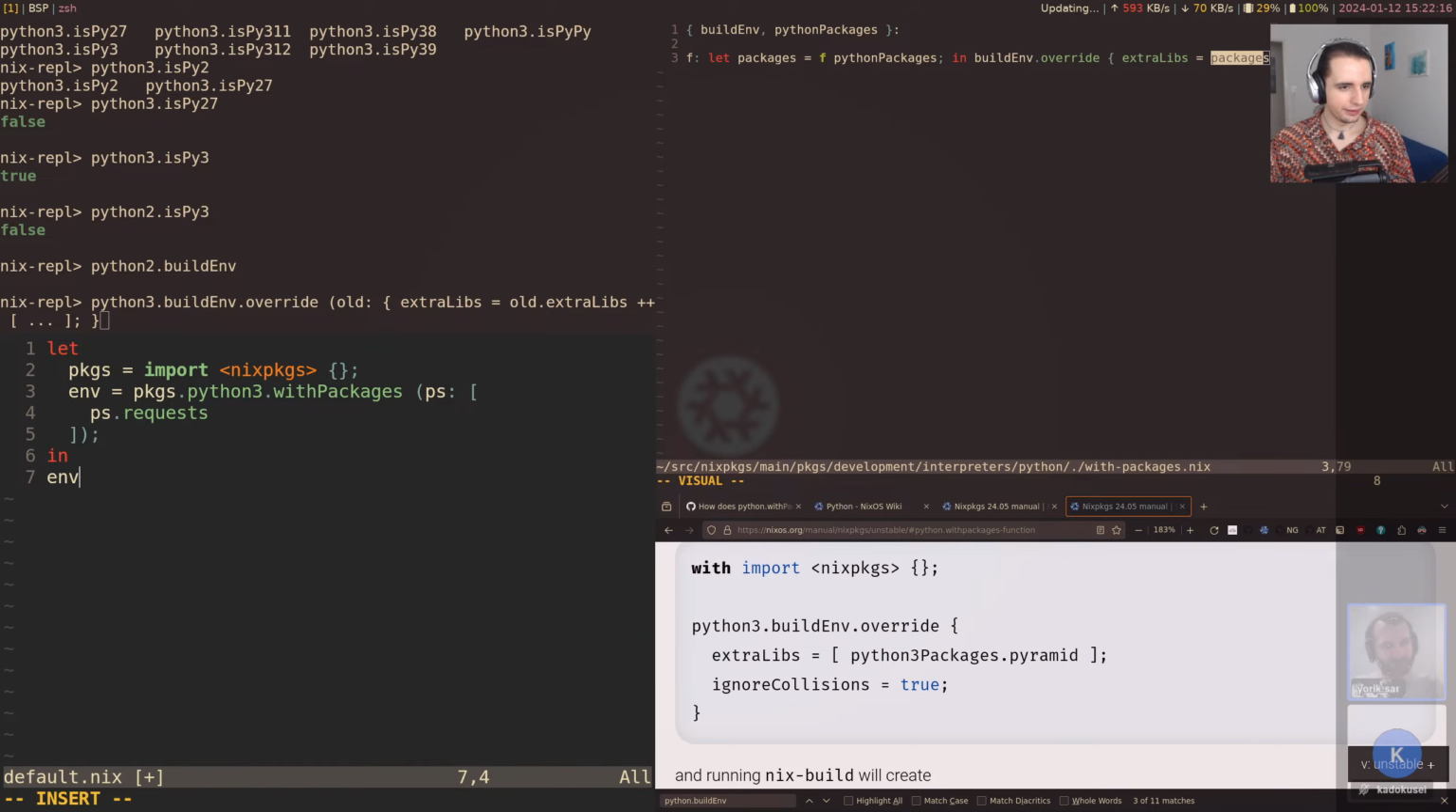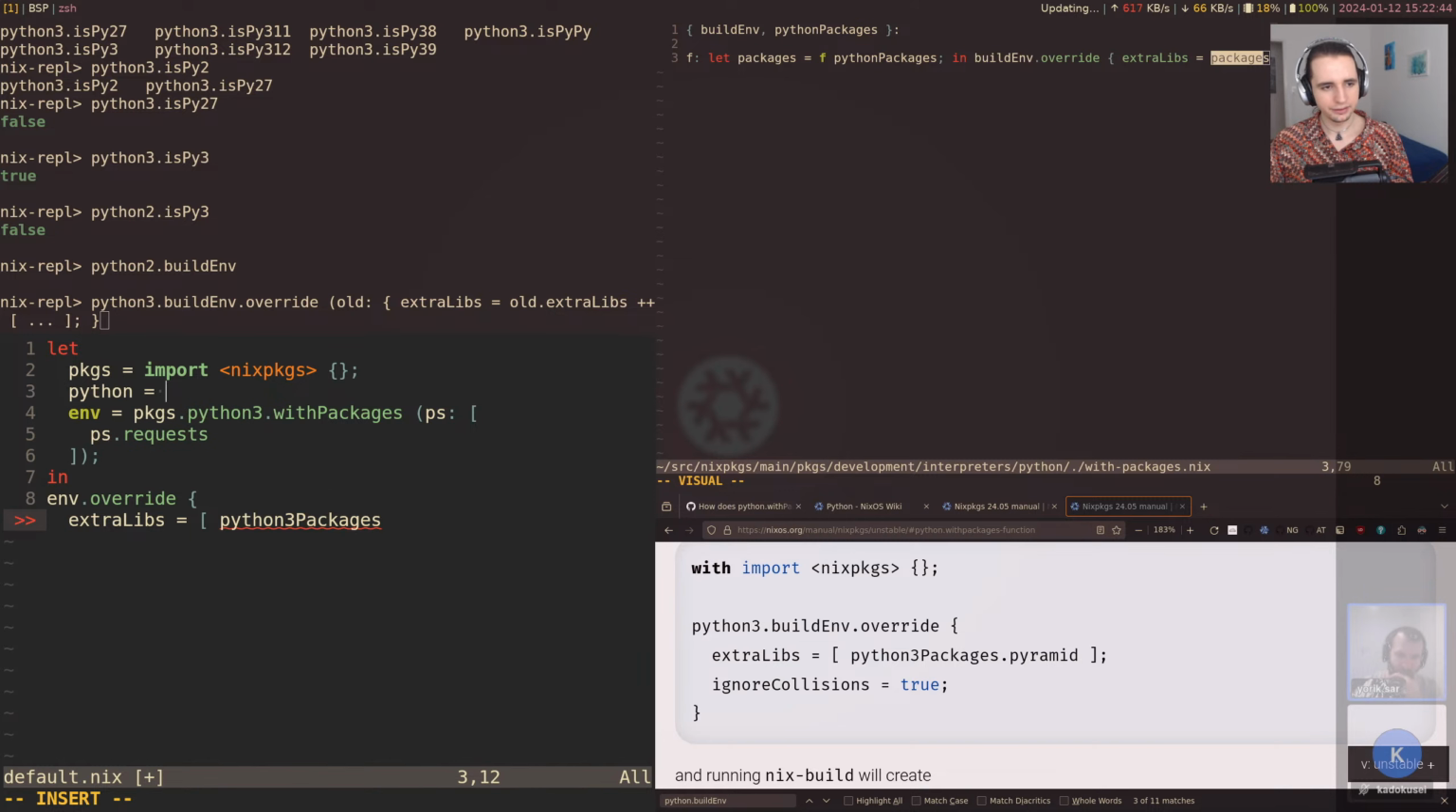So yeah, we could say, okay, well, we want to add some other package, and I guess let's add pyramid here. Now, if we were to just say .override and then extraLibs equals, I guess in this case, we need to use Python 3 packages. And actually, I guess that's a good reason why you'd want to use withPackages, because now we have a kind of duplicated reference to Python 3.